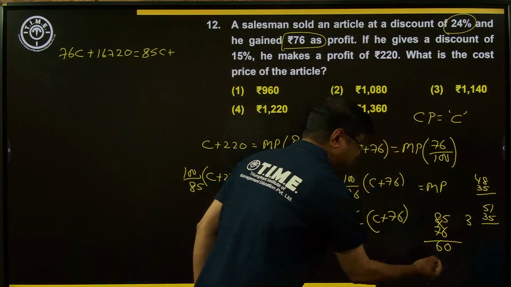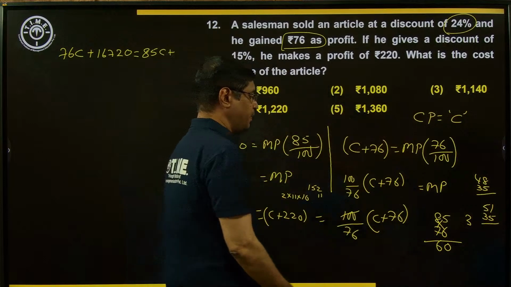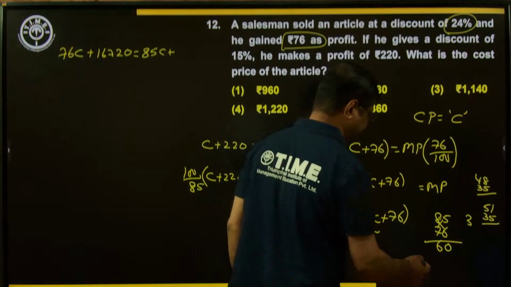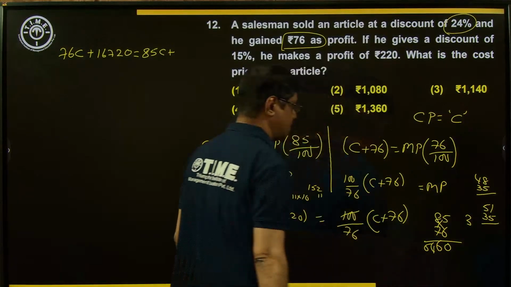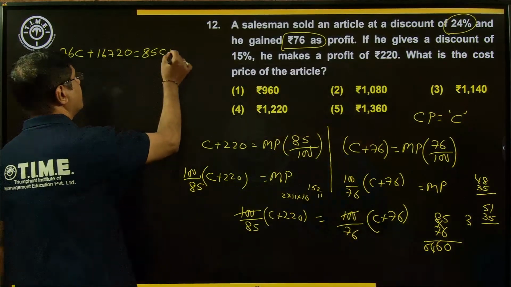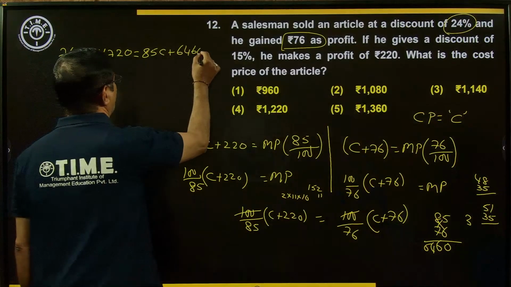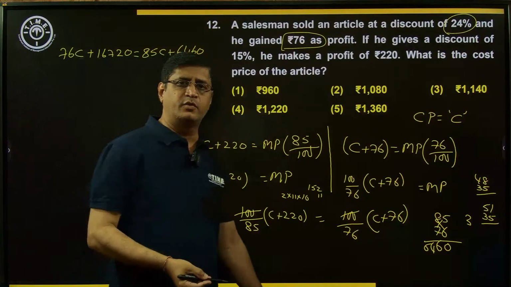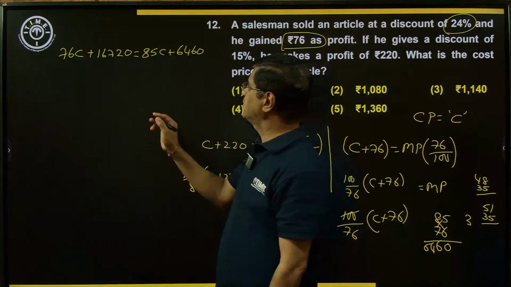I take 6 and carry 8 forward. Now 7 eights are 56 plus 8, that is 64. So the value is 6460. By taking C on one side, the variable, and the numbers on the other side, we can find the value of C.